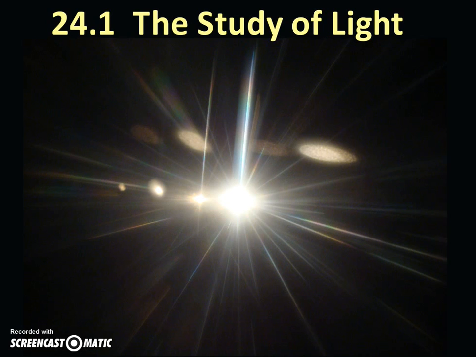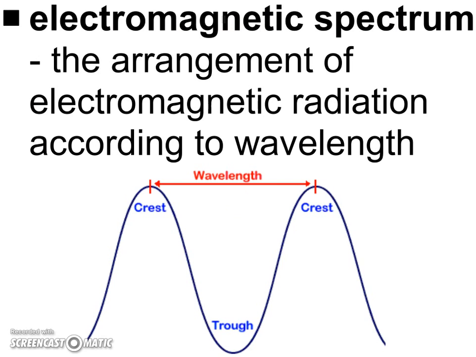So today we're going to start chapter 24, section 1. It's the study of light. And there are some things that you need to know about light in order to better understand astronomy. The first of which is the electromagnetic spectrum. The definition of the electromagnetic spectrum is that it's the arrangement of electromagnetic radiation according to wavelength.